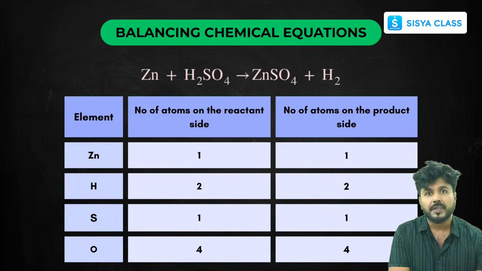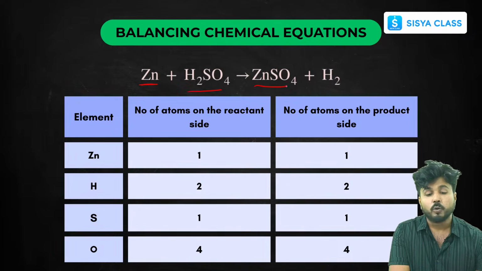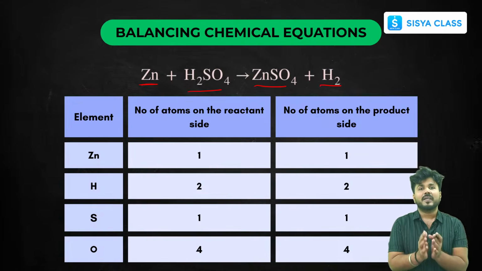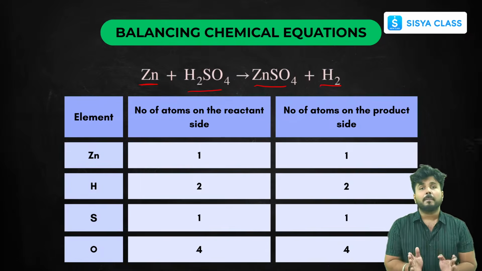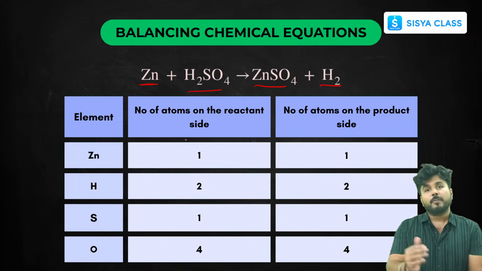So just concentrate here, all of you. I have given an example of how I balance in a much easier way, so that if any complex chemical reaction comes, we can balance it in a similar way. Then we will be solving some chemical equations to balance.